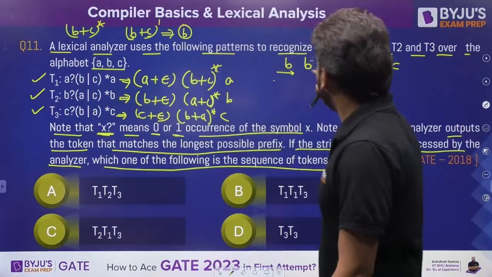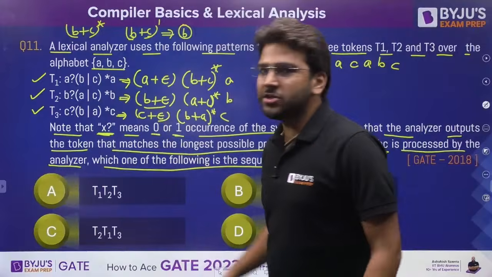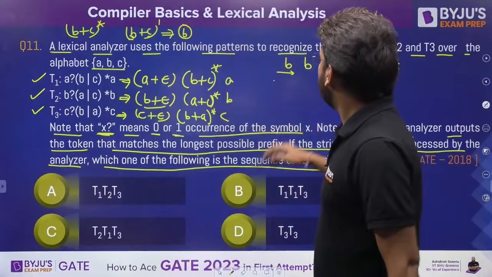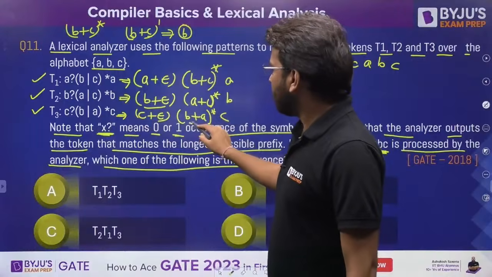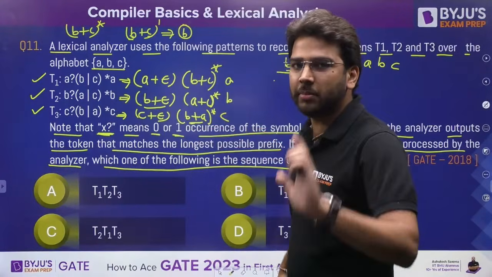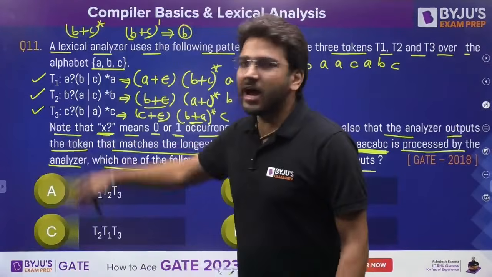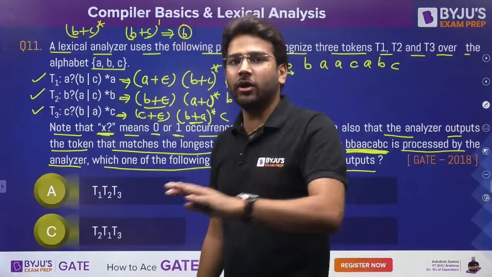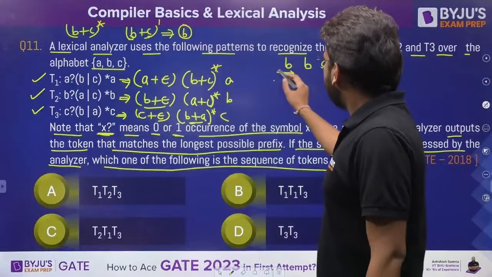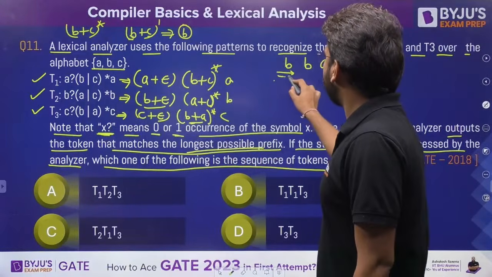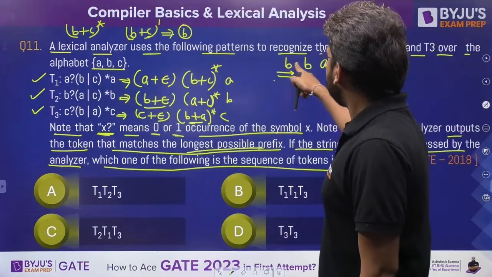Can I generate B here? Yes, using this one I can generate B, B or epsilon. That means I can generate a single B. What about T3? Here also, if I take (B plus A) raised to the power 1, I can generate B here also. That means I can start with either T1, T2, or T3, right? Now further we have to go because we are using the longest possible prefix. If I scan further, I can see BB.